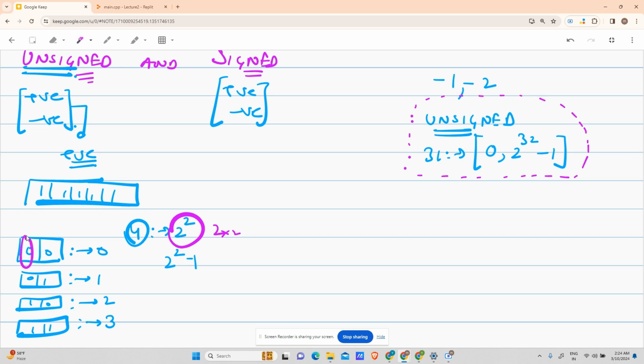How many bits can come here? Either 0 or 1. So 2 possibilities, right? How many can come here? 0 or 1. So the possibilities are 2 into 2, that is 2 square. If I take a third bit, how many can come here? 2. So 2 into 2 into 2, that is 2 to the power 3. That is 2 to the power n. Minus 1, I explained why I'm subtracting 1 to get the range, right? So we are clear with the unsigned.